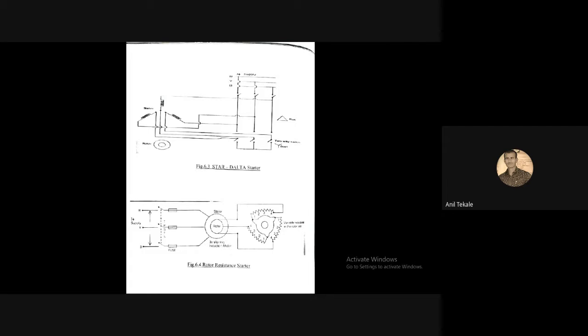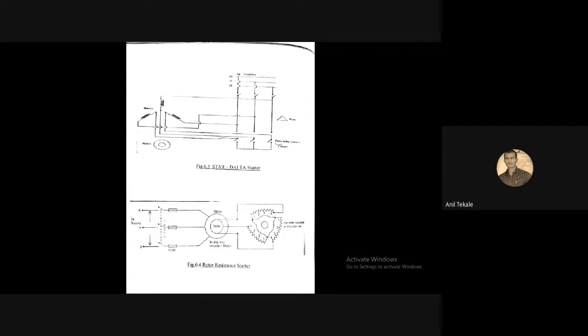Whenever that additional resistance is added into the rotor circuitry, you can see here the 3 terminals taken out from the rotor, and there is an external resistance with variable spots, 1 2 3 4. Initially there is maximum resistance, and due to that there is less current. Then gradually we reduce the resistance, and our motor gathers speed as the current increases, and then the operation continues. Like that, this also helps the induction motor limit its starting current.